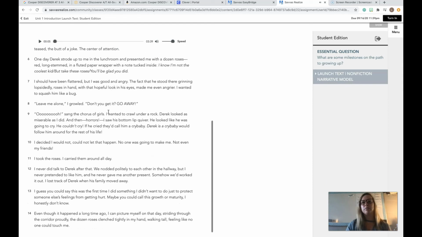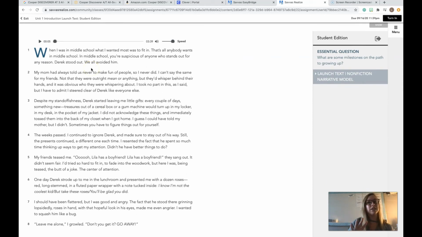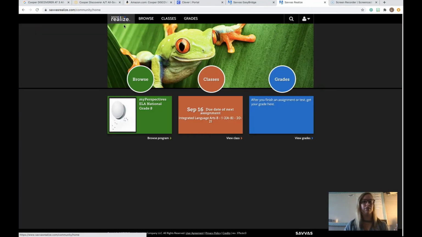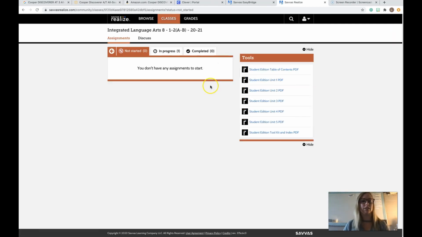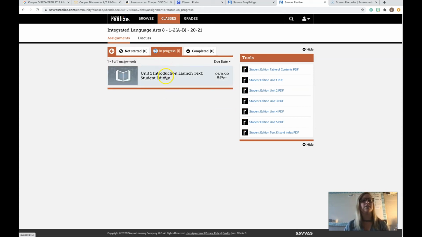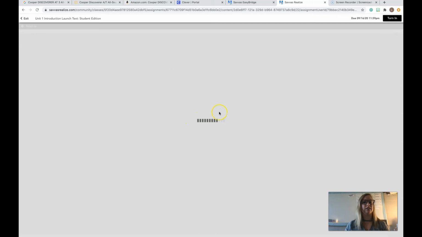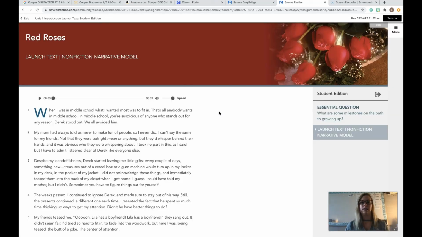So again, this is just the platform. We are going to be annotating tomorrow, so you do not have to do anything. Please do not turn it in. You need this here for tomorrow. But again, I just wanted to show you how to get to that platform. So remember, you've got Browse, which is access to all materials. Classes are the specific assignments. Okay, now that I've actually started, remember it's not in the not started anymore. It would be in the in progress. You click on it, and then you can go back in. And that's the Savvas platform.